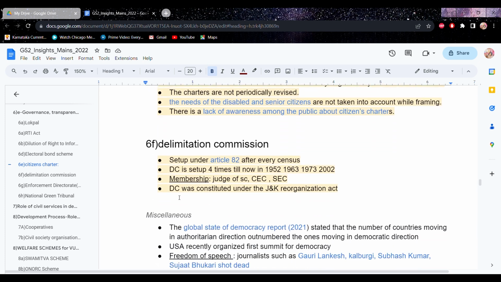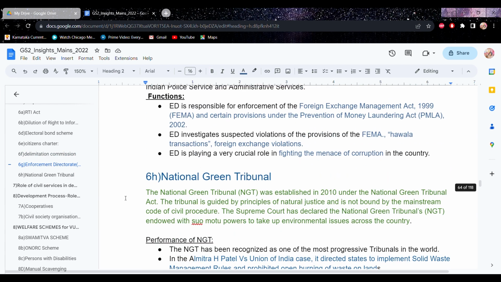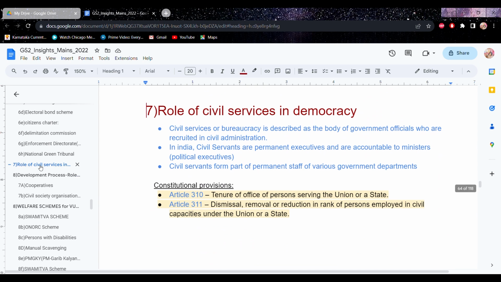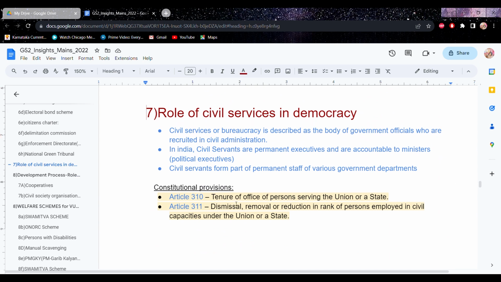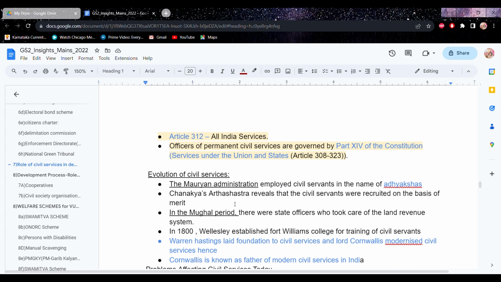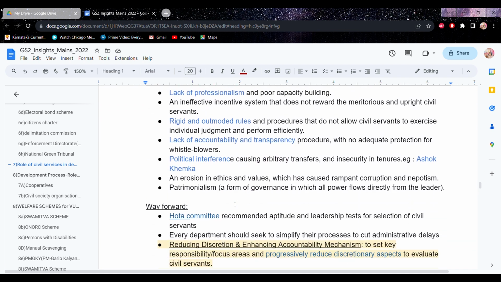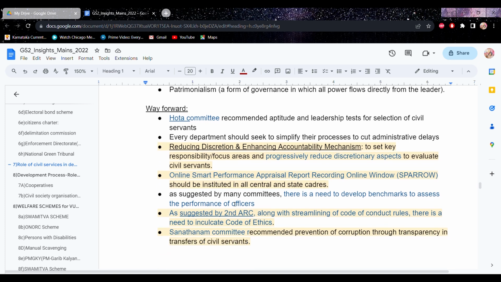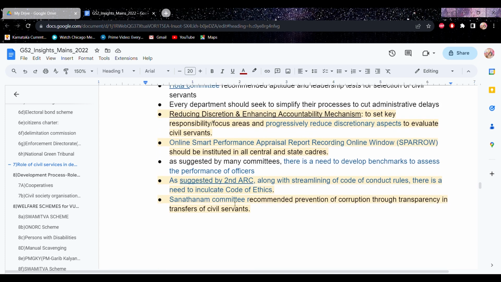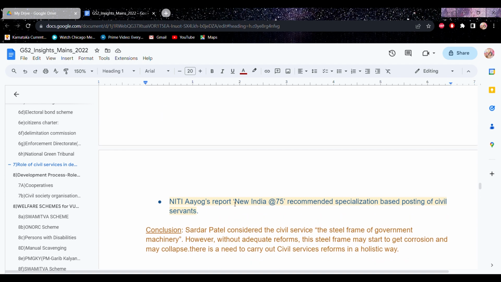Similarly, the role of civil services in democracy. First, learn the static portion of that, that is the origin of civil services and what their role in democracy is. Then also study if there are any recent improvements done for this, any news regarding this, and add it in your own notes. Also include various committee recommendations.